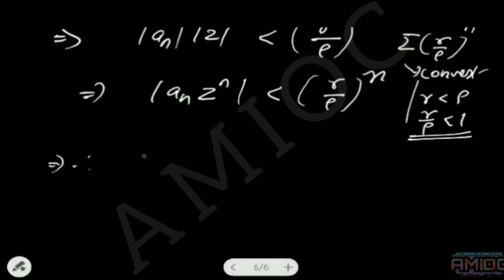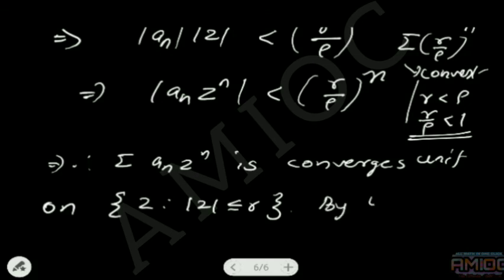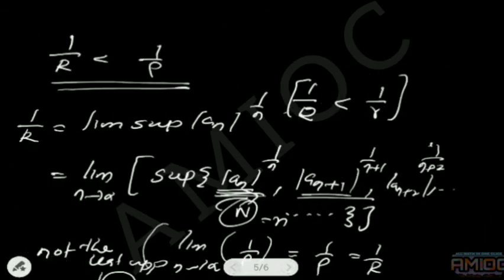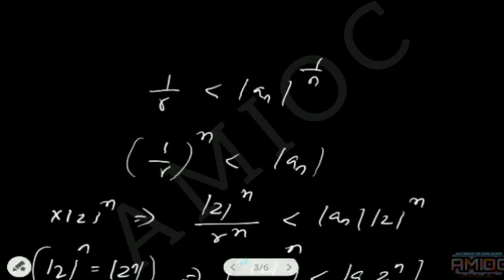Therefore, summation an z power n converges uniformly on the set of all z satisfying mod z less than or equal to r, by the Weierstrass M test. Therefore, we have proved the three results.